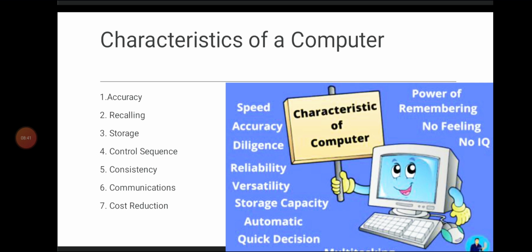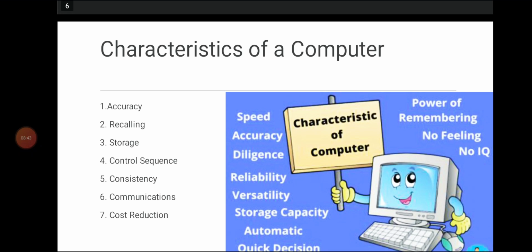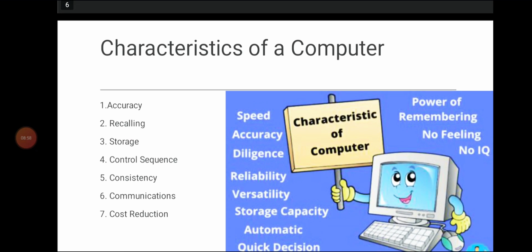Storage. What is storage? A computer can store a large amount of data permanently. People can use this data at any time. The user can store any type of data in a computer. The storage capacity of computers is increasing rapidly. A computer can store thousands of books easily.